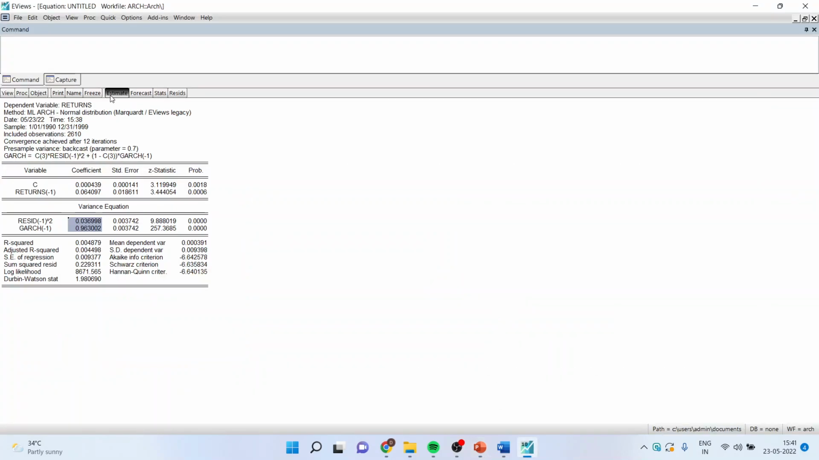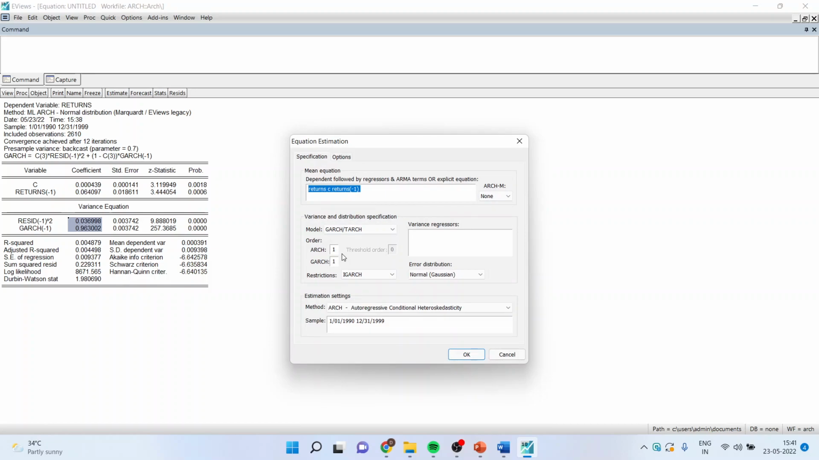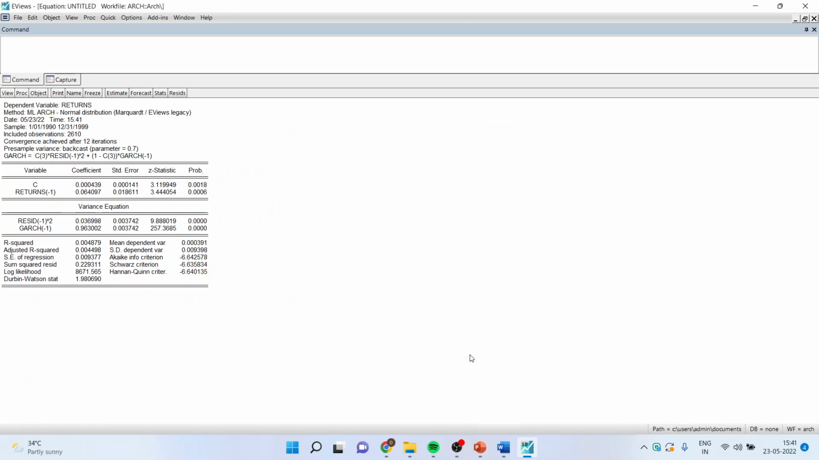I'll again go in estimate. Make sure ARCH 1 is on, returns is on. This is kept on none. Normal Gaussian distribution is kept on. Click OK. You can see here ARCH and GARCH terms are significant.